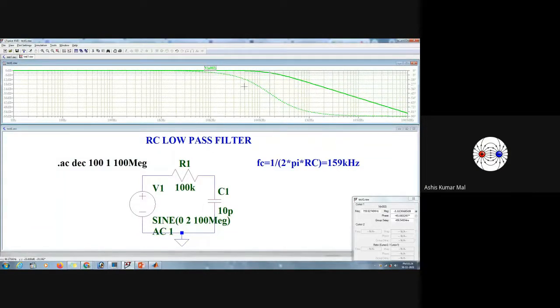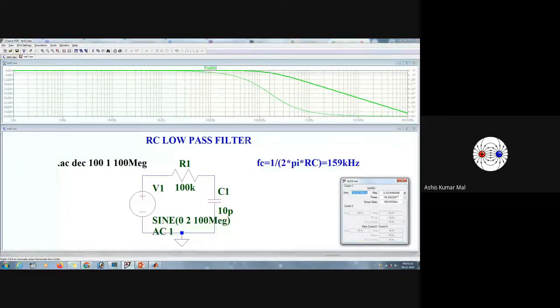Regarding ground, I have one question. Yes, sure. Is it necessary to close the circuit, or can you use two ground points, one at the negative end of the voltage source, and another at the other end of the capacitor?